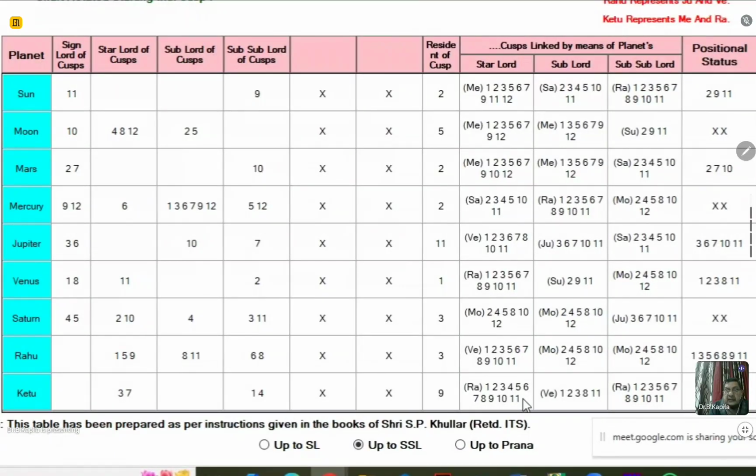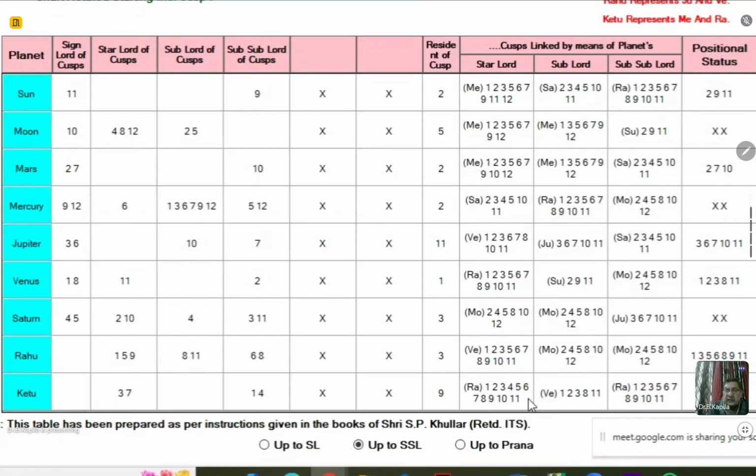So the marriage is delayed. Now here you have 5, 7, 11, as well as 2, 4, 6, 10, which means that there is every probability that the marriage of this person will be delayed.